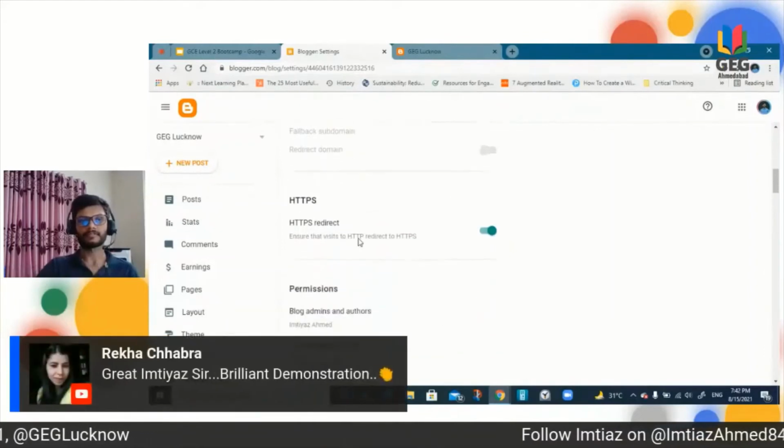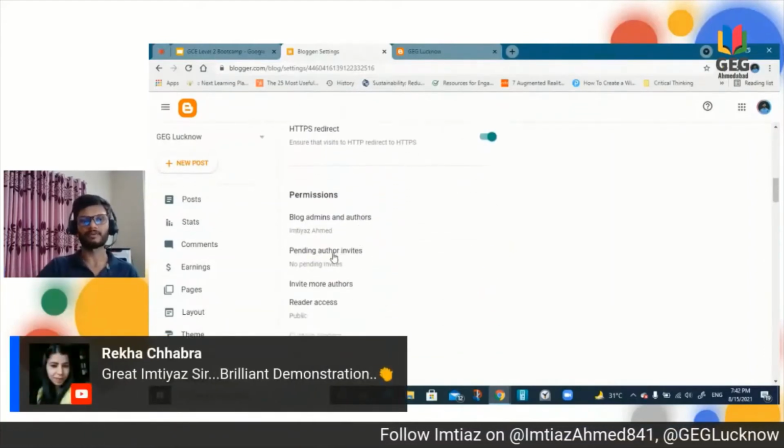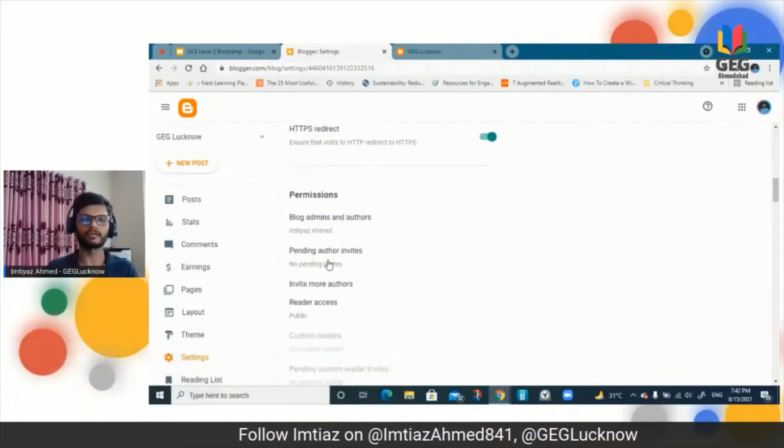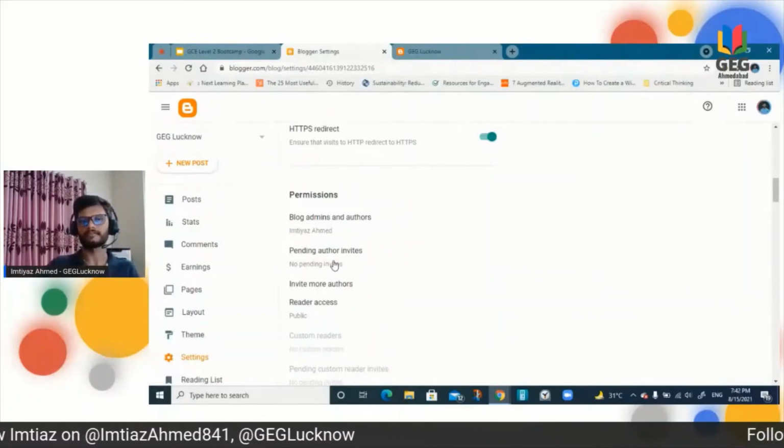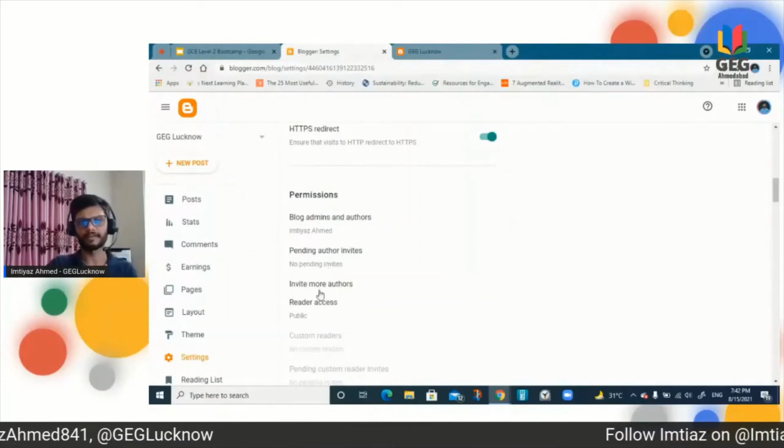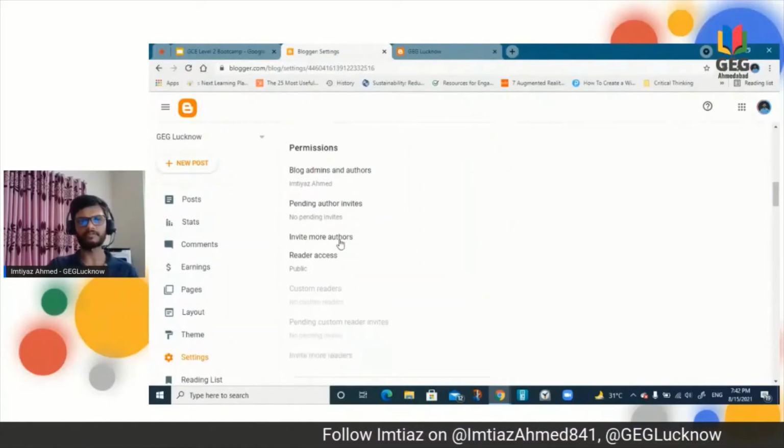Now publishing and permissions. This is important here, like how to invite other authors to include and to post in your blog. This is quite easy right now because I did not invite anyone, so this is showing pending authors invite. What you can do is simply invite more authors.